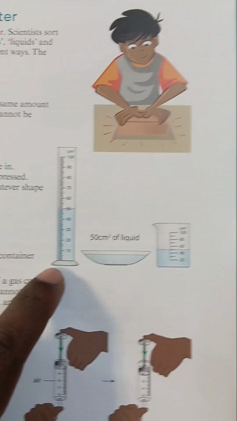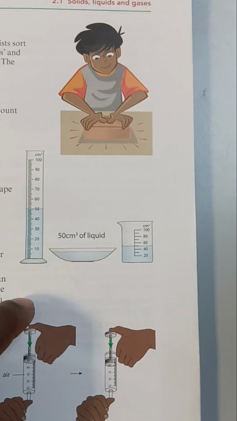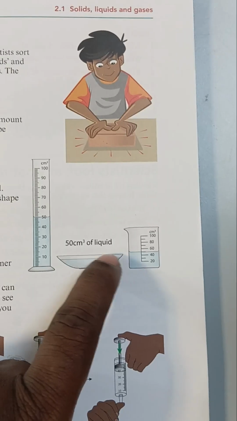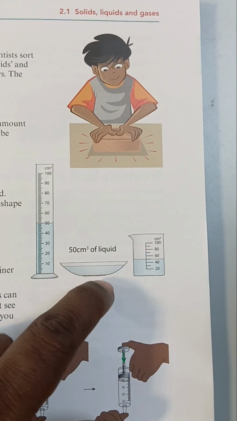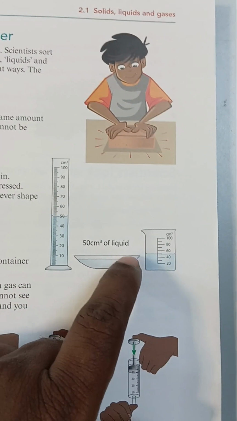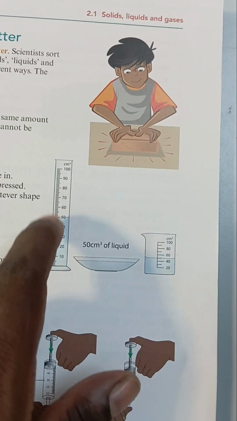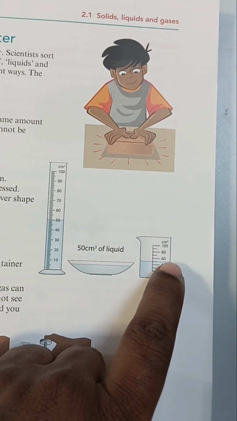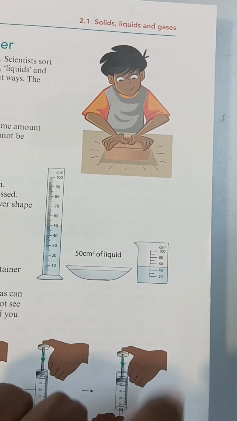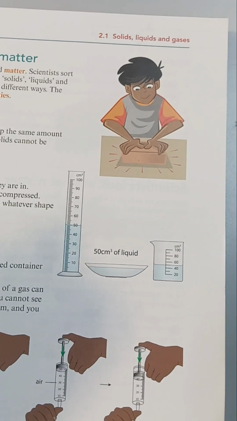You see here, there is a measuring cylinder. It holds 50 ml of water vertically. Then you see here, it is horizontal. If we pour the water into this container, it is also 50 ml of water. It occupies this area. A beaker is there. If you pour the same water into the beaker, it shows 50 ml of water, between 40 and 60. So it occupies the same space, and the volume is also the same.